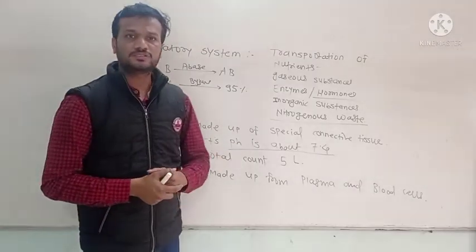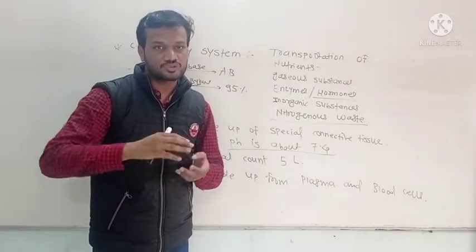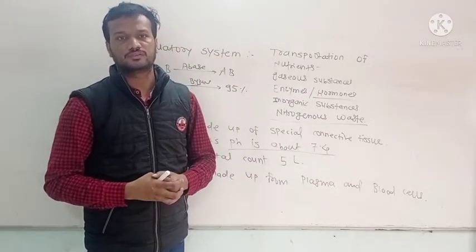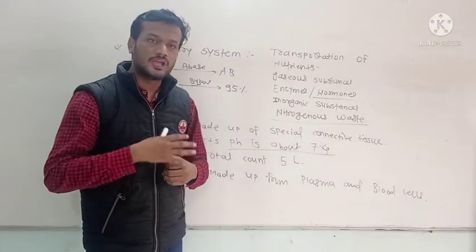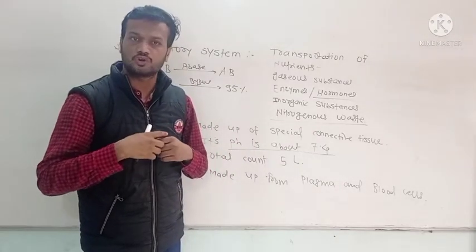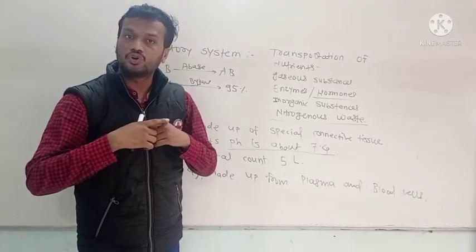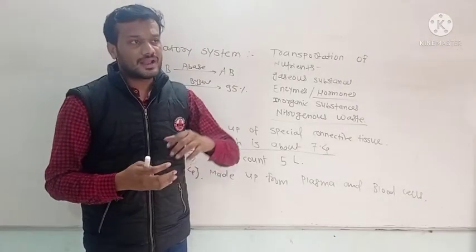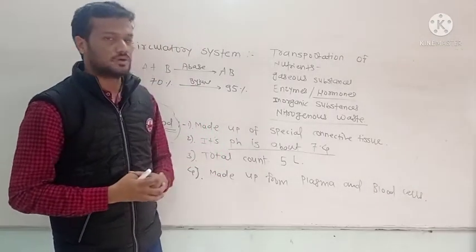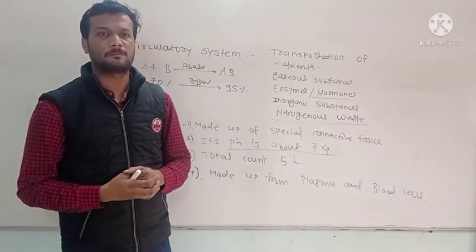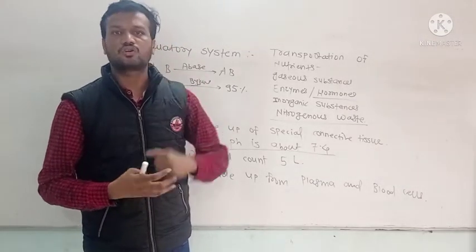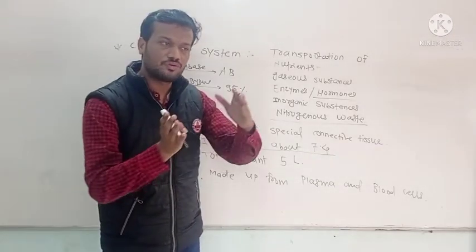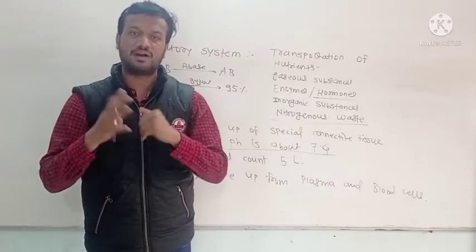While globulins play a vital role in boosting our immunity by producing antibodies. There are lots of immunoglobulins: immunoglobulin G, immunoglobulin A, immunoglobulin M, immunoglobulin D, and immunoglobulin E. Okay? While fibrinogen is another type of plasma protein, and fibrinogen plays an important role in the blood coagulation process. So different kinds of plasma proteins play an important and vital role.